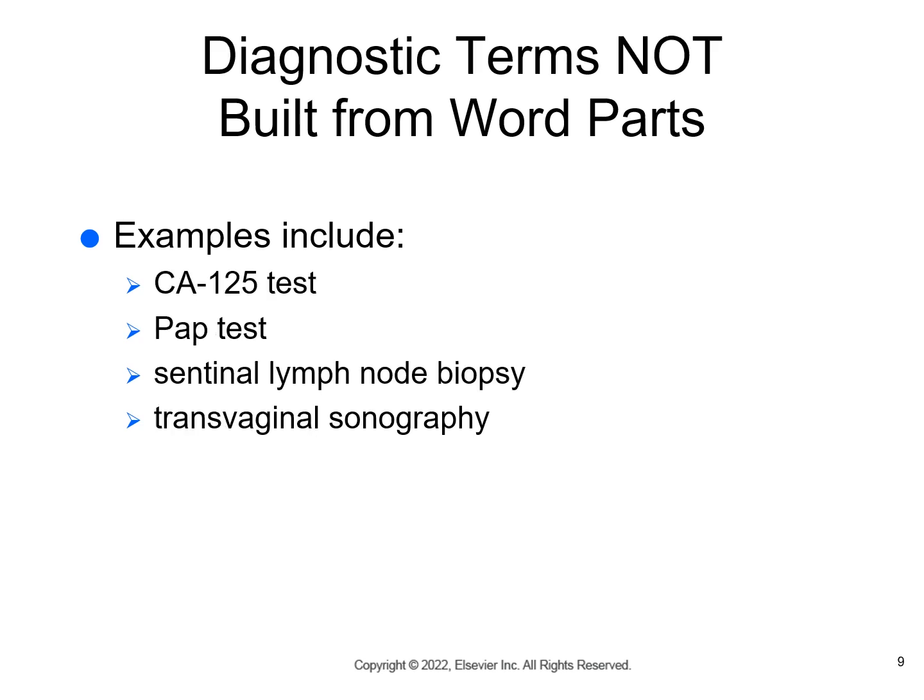Okay, examples that are not built from word parts. The CA-125 test is a laboratory blood test that's used in treatment of ovarian cancer and to detect if there is a recurrence of ovarian cancer. PAP test is a cytologic study, which means it's a study of the cells of the cervix and vaginal secretions looking for abnormal and cancerous cells. So in this case, it's looking at the cells specifically.